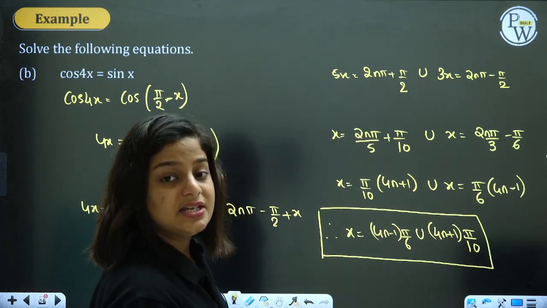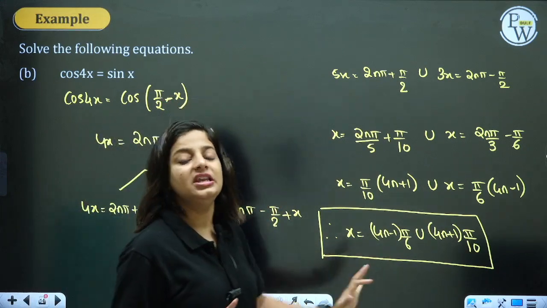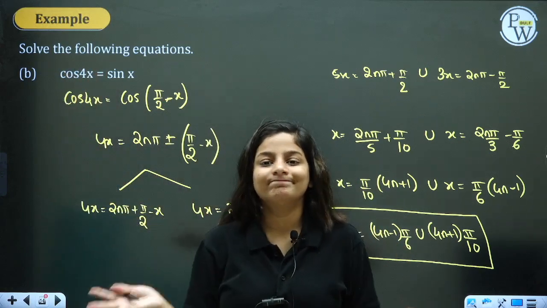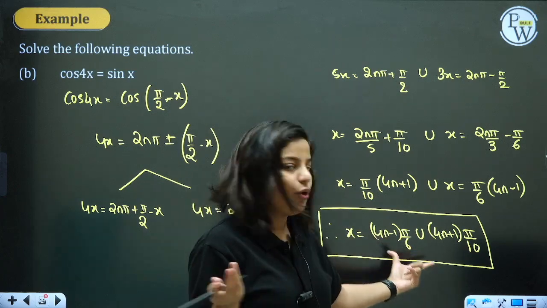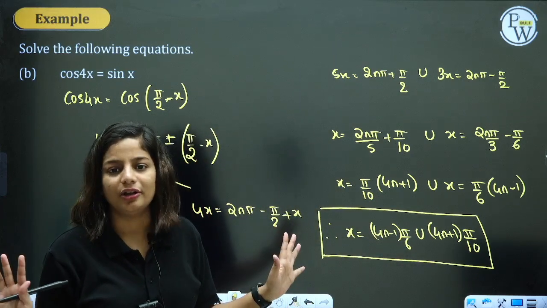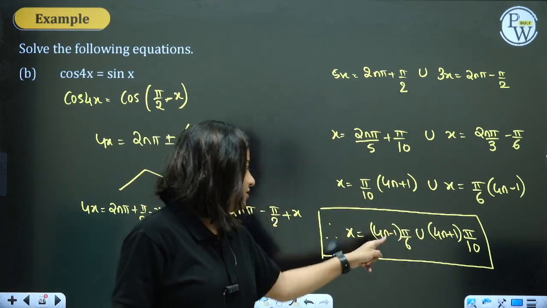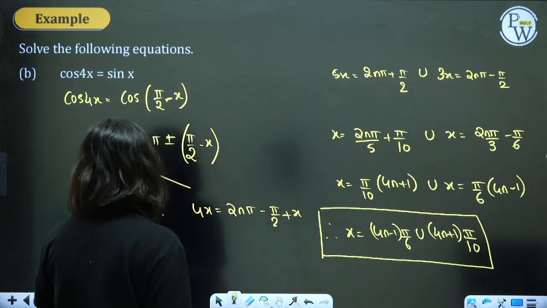It is a general solution question. They have not asked for the principal solution, no. They have not mentioned a particular value of x, no. So we will go for the general solution. They've just said solve. Since they have not mentioned solve till where, we will obviously find the general solution. Why are we interested in a particular one? We're not, unless they ask. So this is your general solution which has n in it. Hope you understood it, enjoyed it.